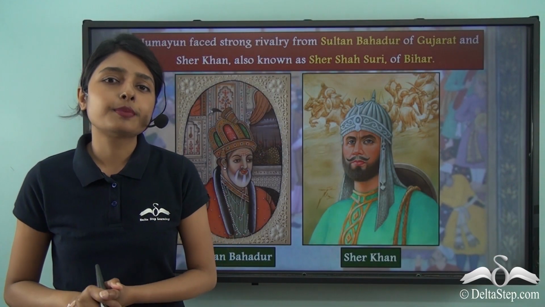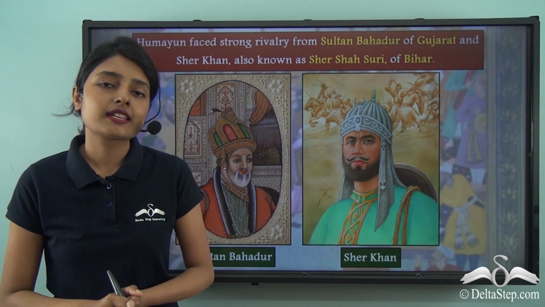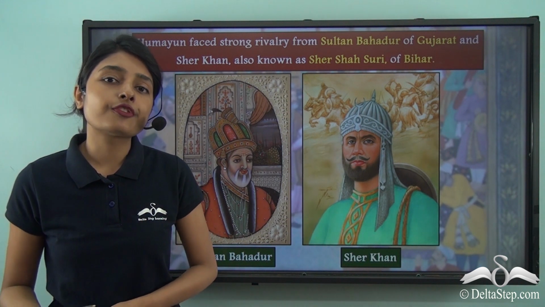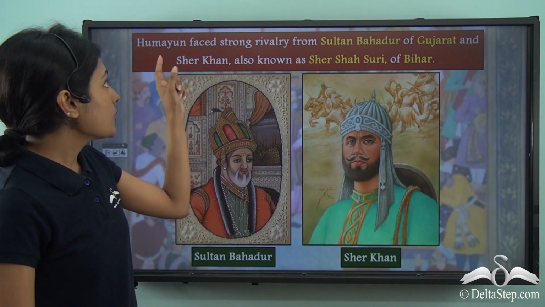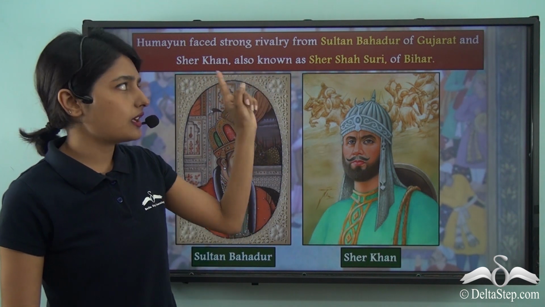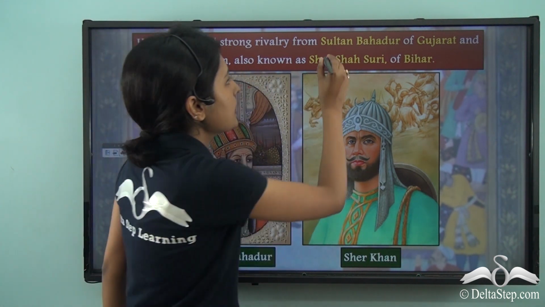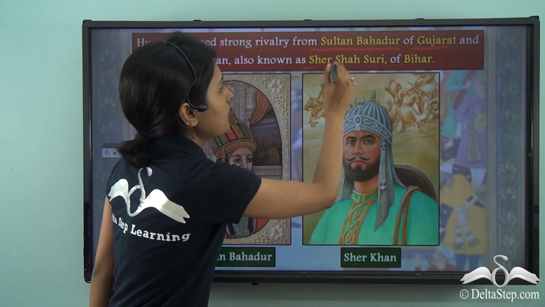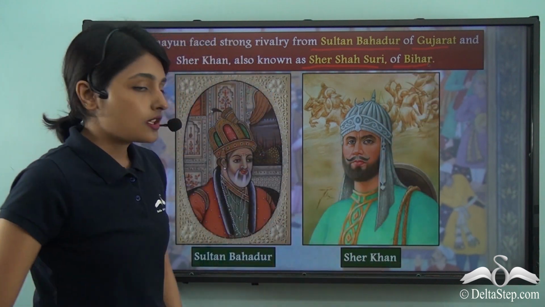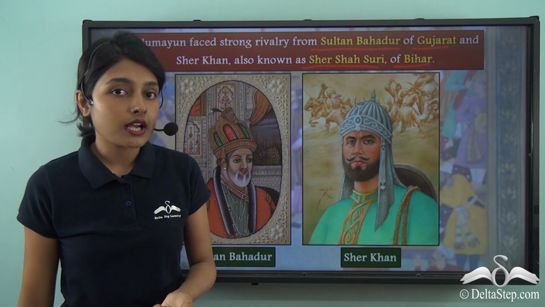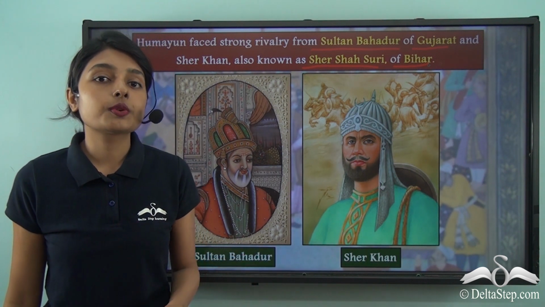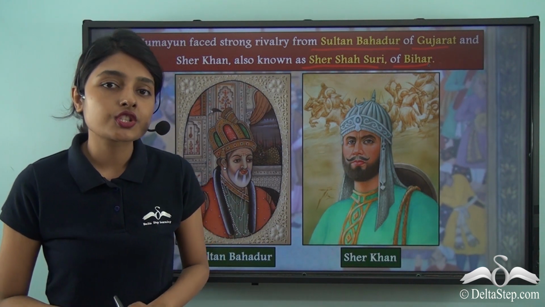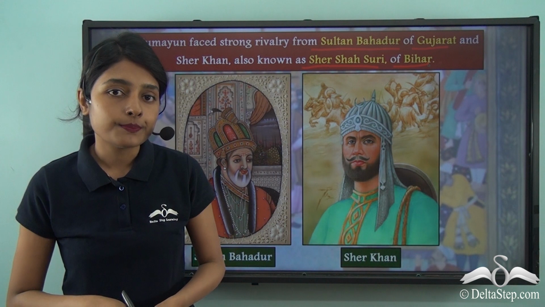Humayun was not as brave and courageous an emperor like his father. During his time, he faced a lot of opposition from various rulers. We see that Humayun faced very strong rivalry from Sultan Bahadur of Gujarat and Sher Shah Suri of Bihar. So, Sultan Bahadur of Gujarat and Sher Khan, who was also known as Sher Shah Suri of Bihar, now posed a very strong challenge and opposition to Humayun's rule.